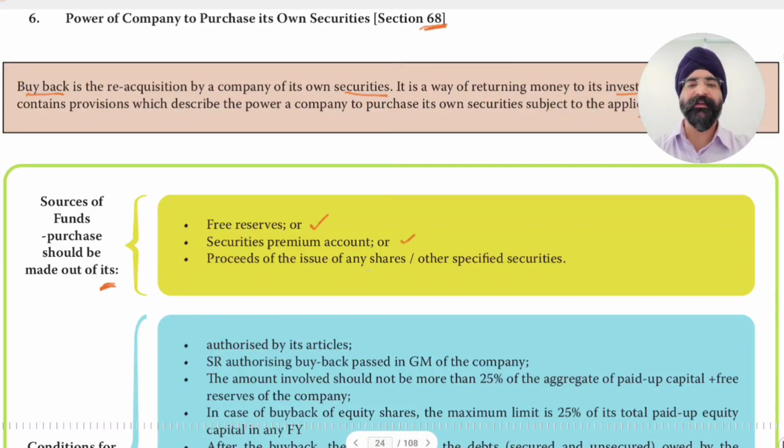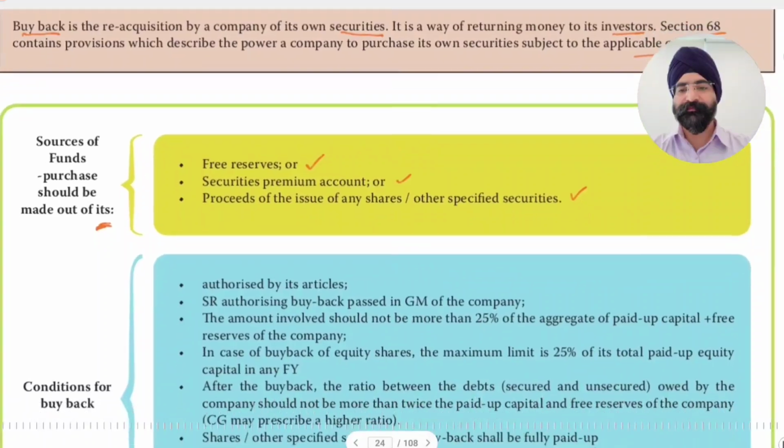Or proceeds of the issue of any shares or other specified securities. We have received the money, it is pending unutilized, and therefore we are paying it back. Means buy back our own shares, not to reduce share capital, only to buy back the shares of the company.